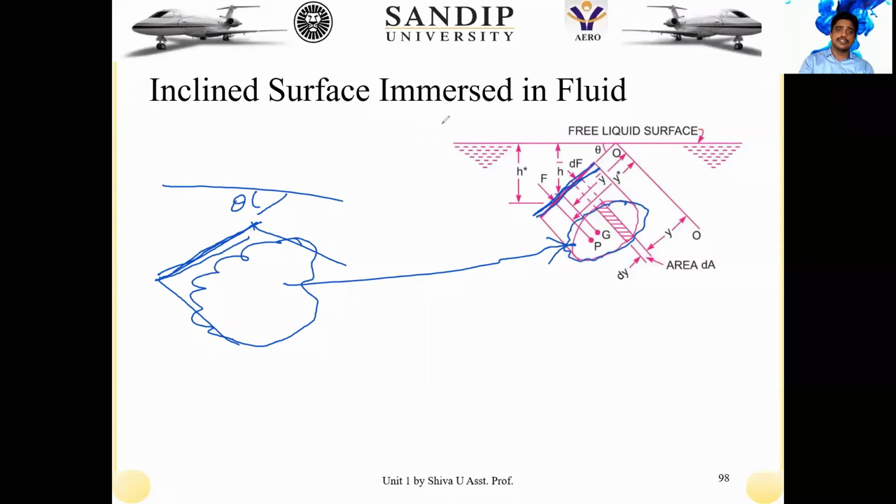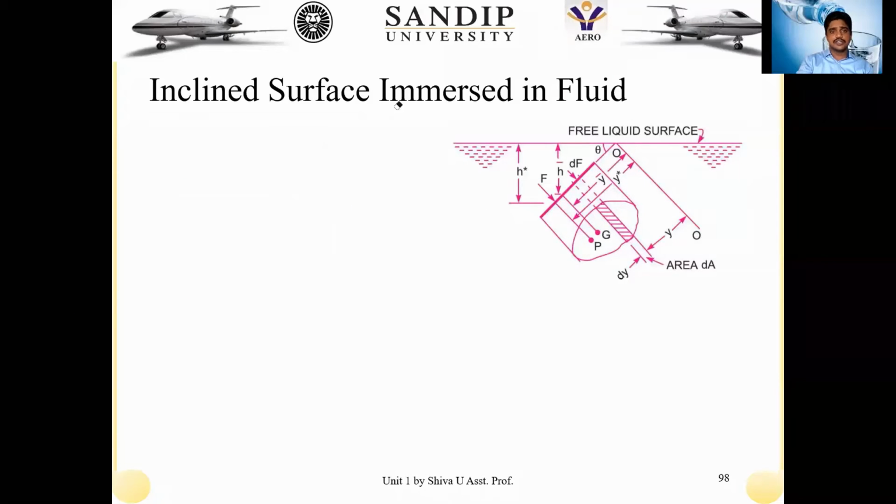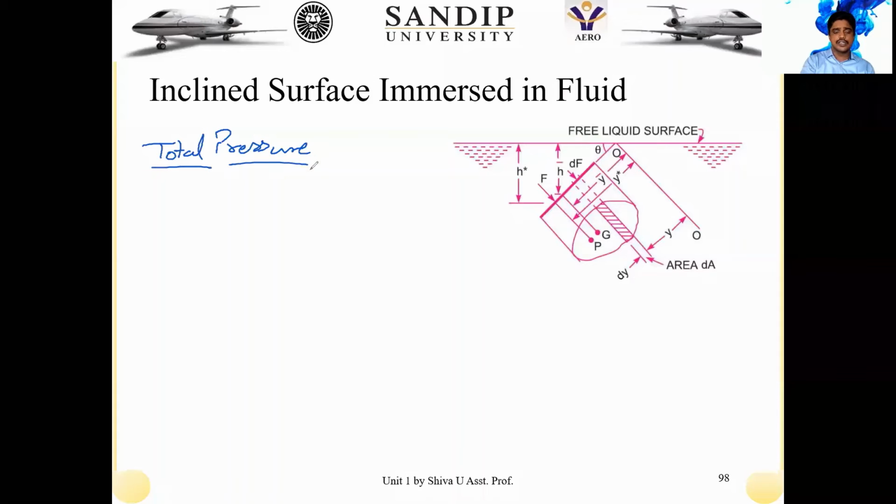In order to obtain the solution, or in order to see exactly how the forces are acting on the particular inclined surface, generally our approach for the inclined surfaces would be like this. Initially our interest is to find out the total pressure acting on this particular inclined surface. So our approach is the same. First we have to find out the total pressure acting on the surface. The total pressure is defined as the total pressure force acting on that particular solid surface, right?